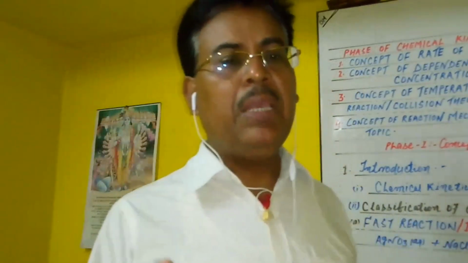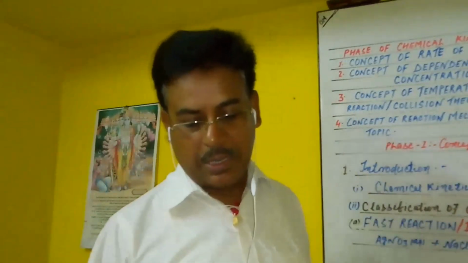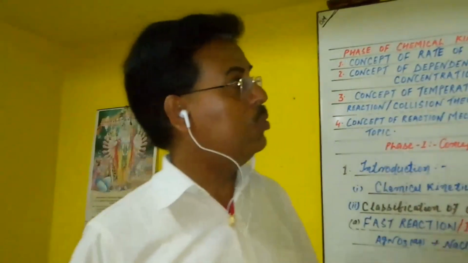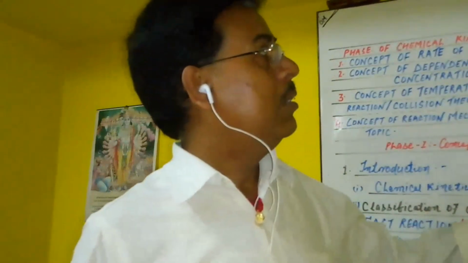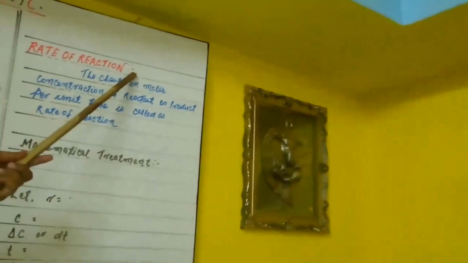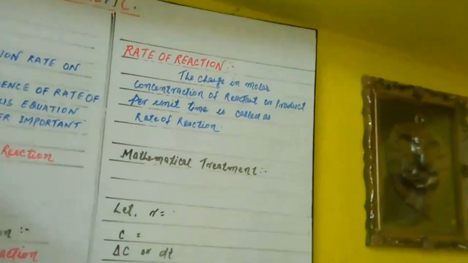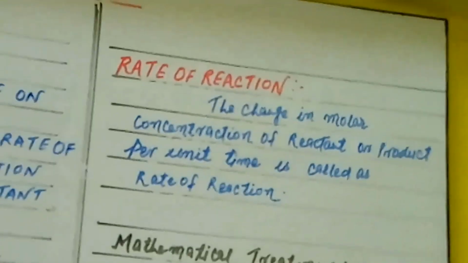Actually, students, this chapter begins from the concept of rate of reaction. So now we begin this chapter from the concept of rate of reactions.